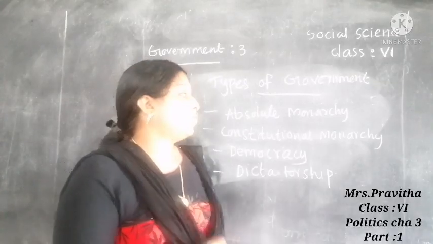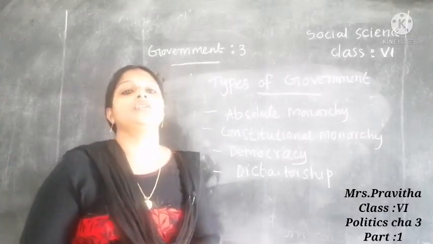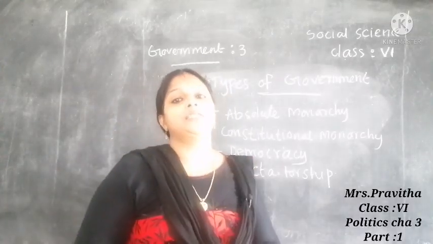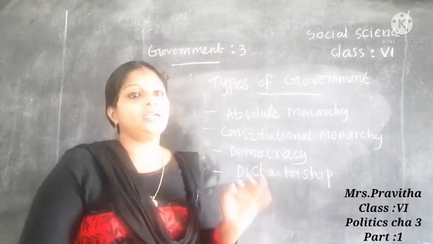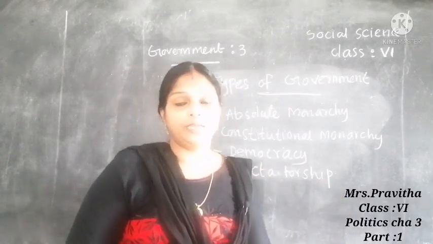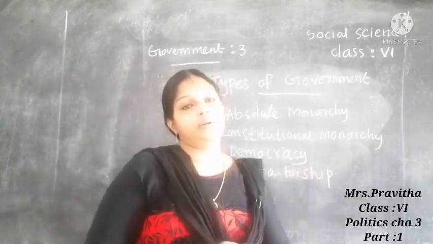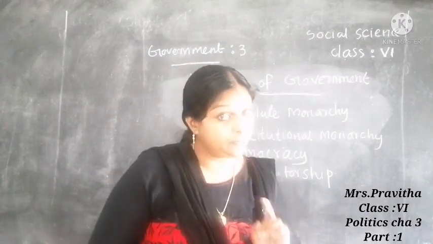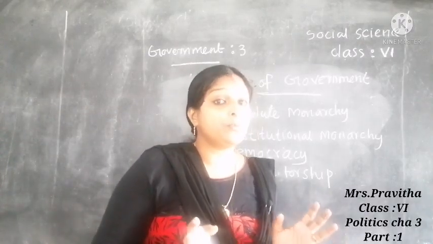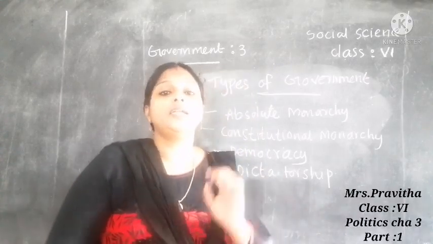Next one, dictatorship. What is a dictatorship? Actually, children, a single person or a small group of people rule the country. That is known as dictatorship.